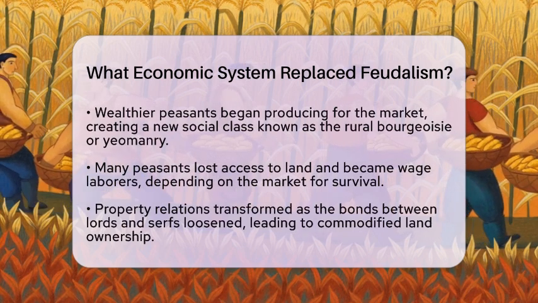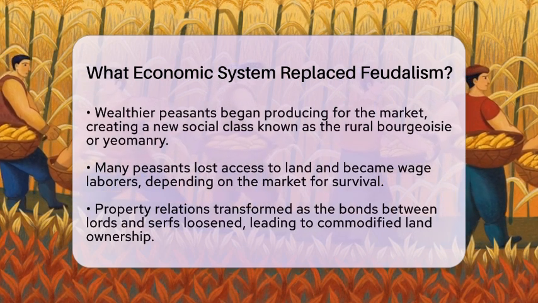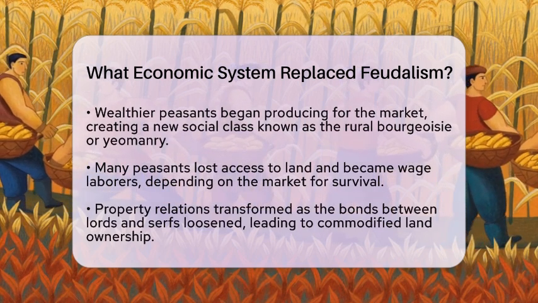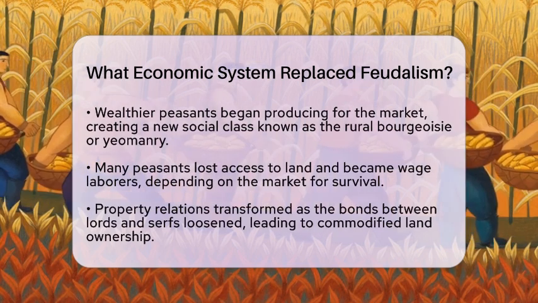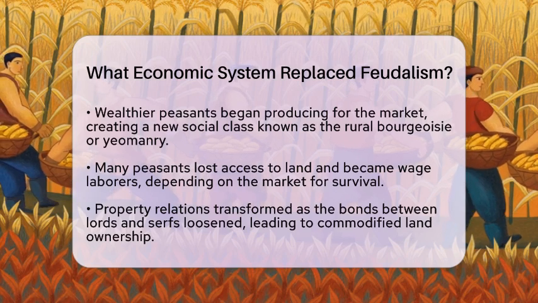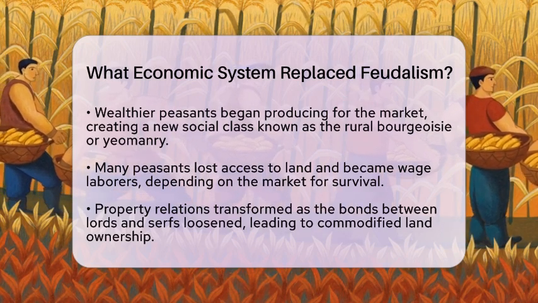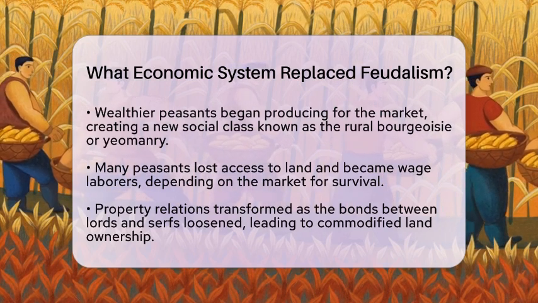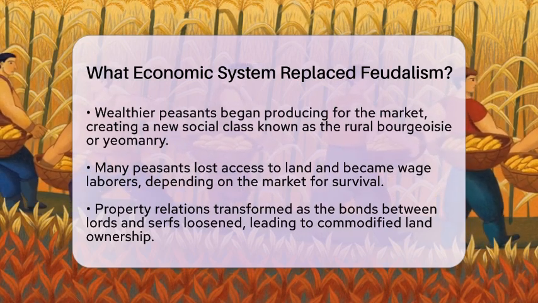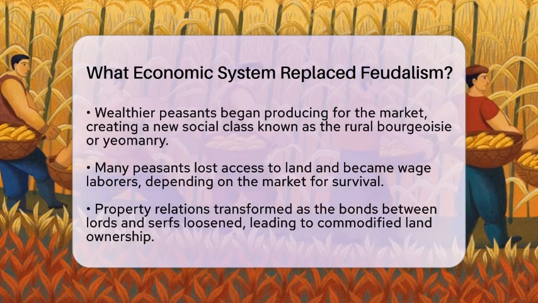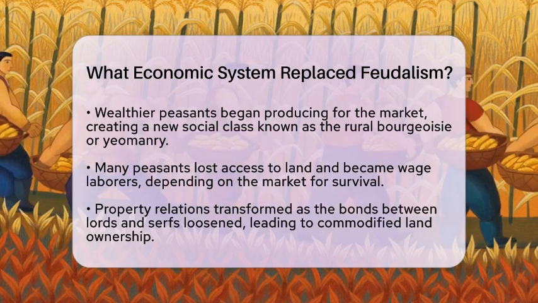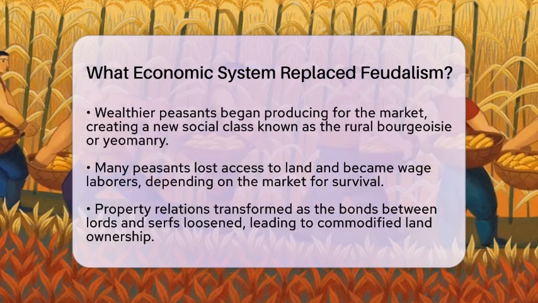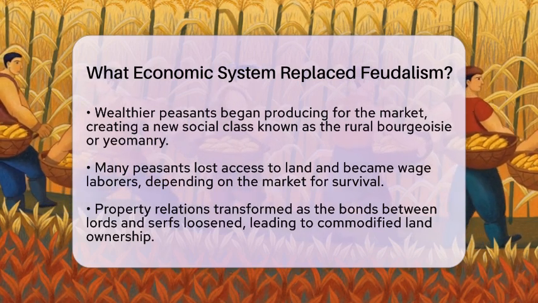The transformation of property relations was another critical factor. The rigid bonds between lords and serfs loosened as land became more commodified. This change laid the groundwork for capitalist property relations based on private ownership and capital investment. Historical events like the Renaissance and the Reformation also accelerated the decline of feudalism. These movements promoted new ideas, expanded markets globally, and weakened the traditional feudal order.